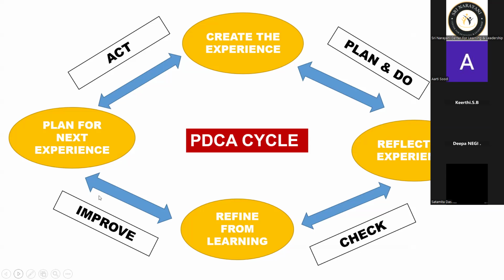So the first thing that we are doing is we are identifying a problem or a goal and developing a strategy to achieve improvement in the children. Now, when we are going through the plan, we have to go through some questions. So, what are the basic questions that should come to our mind?